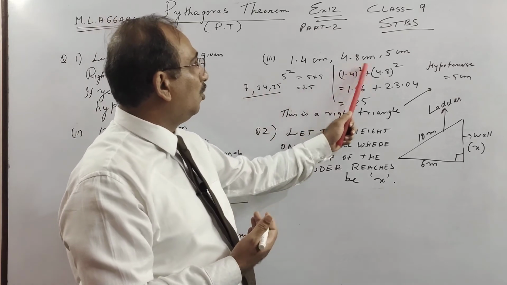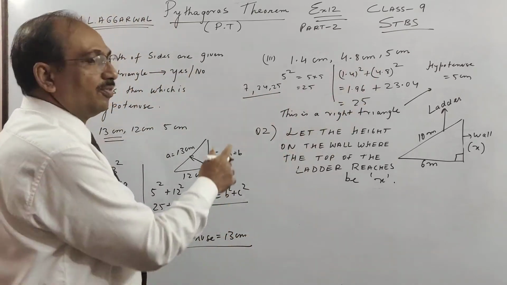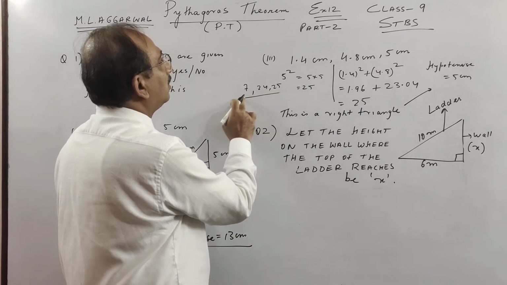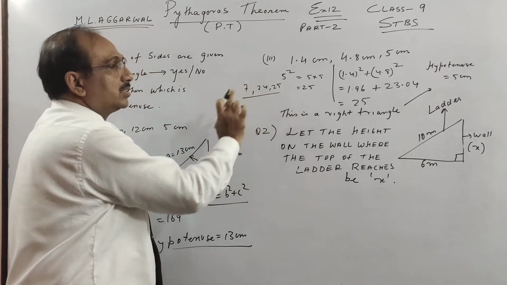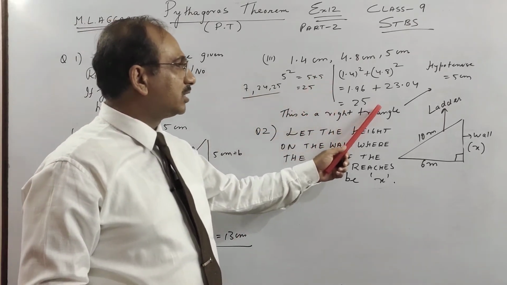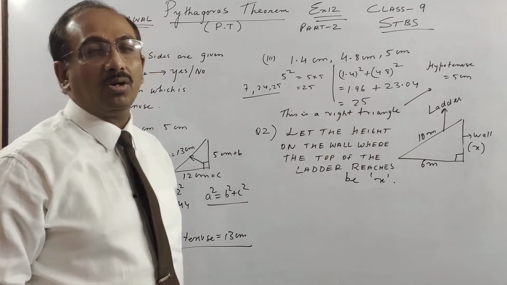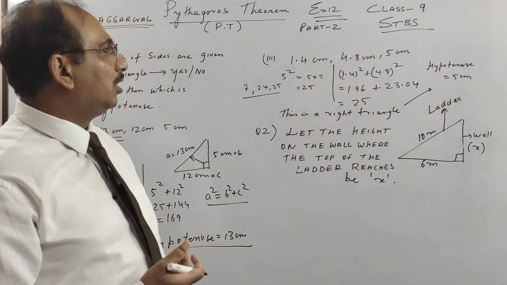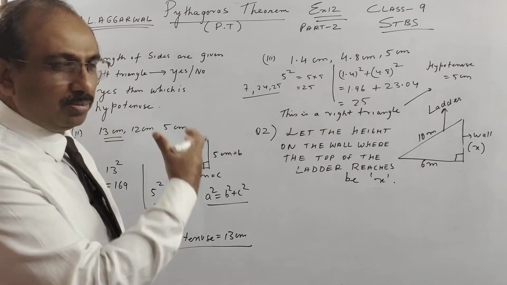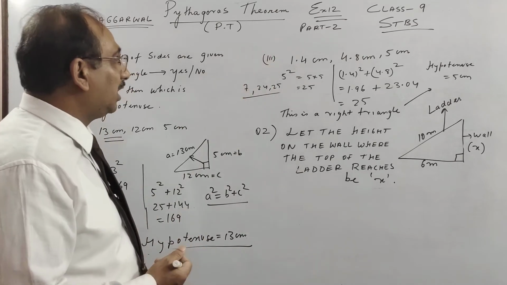7, 24 and 25. This gives you 625. This is 49 plus 576. So you will see most of the sums where we get whole numbers, they are all multiples of your Pythagorean triplet, the basic one which I did in part 1 of my video.